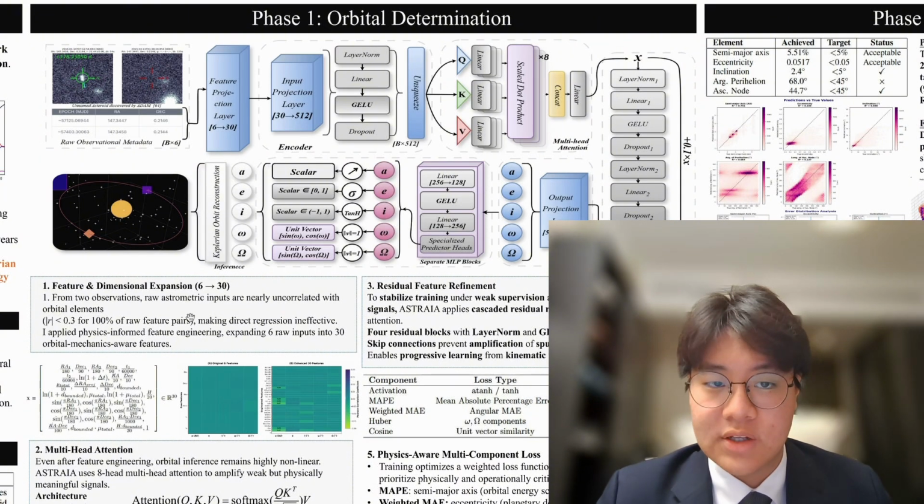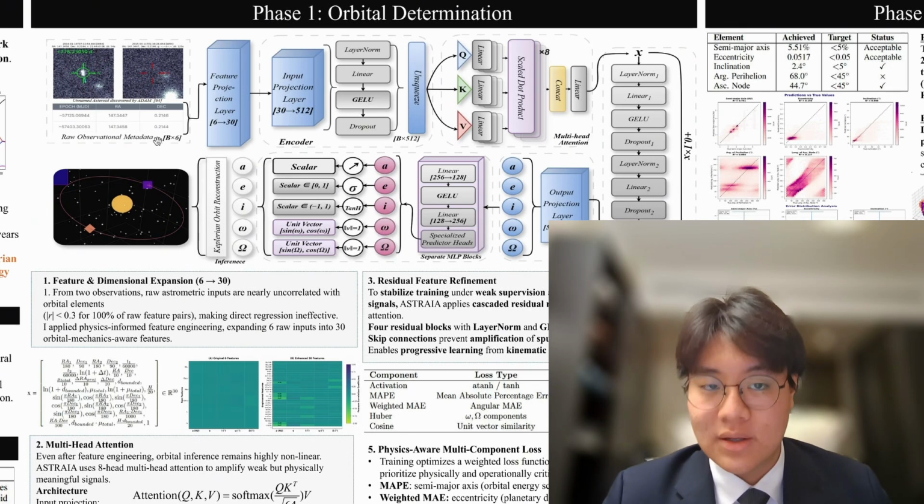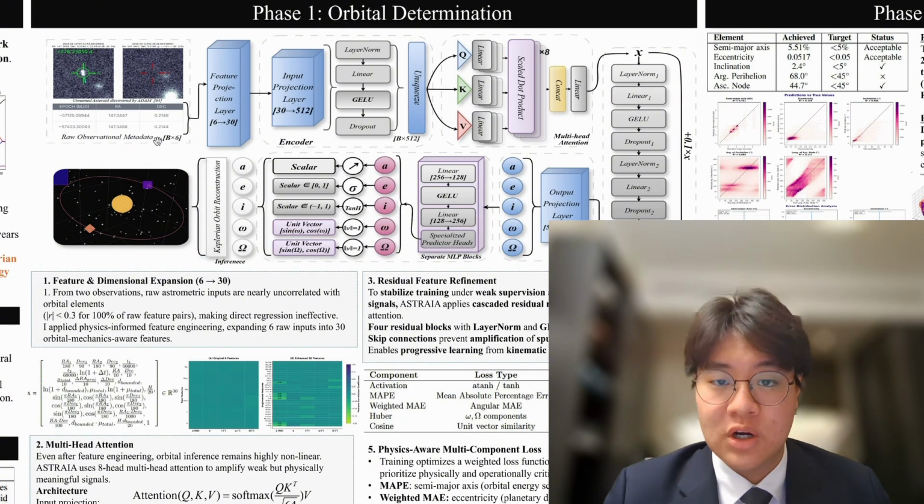The sky coordinates, which include right ascension and declination, like x and y, for 2 sets, timestamps, and brightness. I expand these into 30 physics-derived features, and each feature encodes domain knowledge about orbital mechanics, giving the network structured representations to learn from. Feature engineering remains critical even in deep learning.